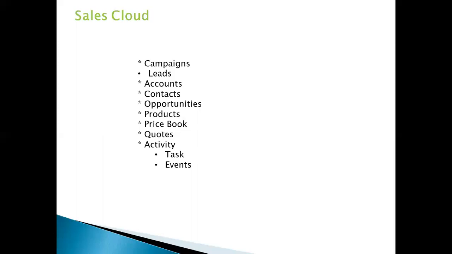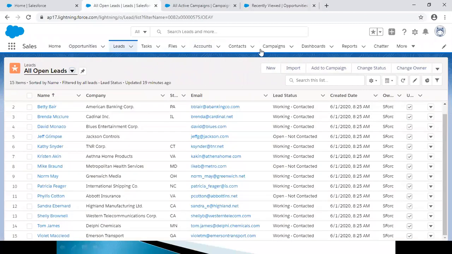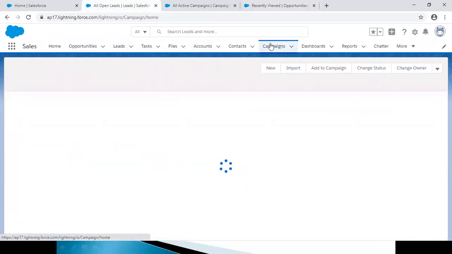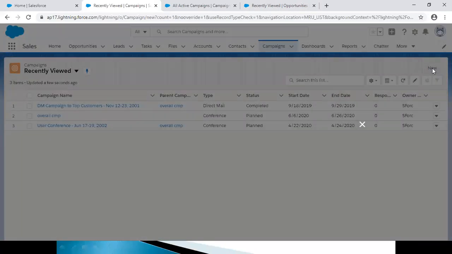Okay, so let's go through the practical, and I hope you are clear now, so we can move on to the practical stuff. Yeah, sure, Dinesh. So accounts are nothing but organizations, right? Yes, correct. Okay. So here comes campaigns. We can create a new campaign from here. So I'm going to create a new campaign.